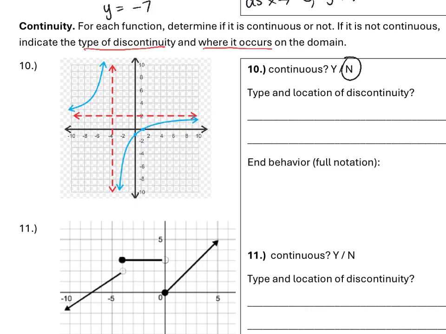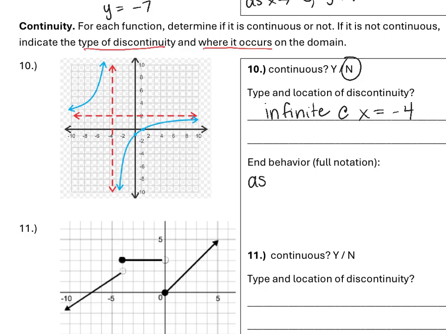And I'm talking about the x-axis here when we talk about discontinuities along the domain. We have an issue at negative 4. And because this is an asymptote, we're going to say this is an infinite discontinuity at x equals negative 4. And that's how your answers should be written.